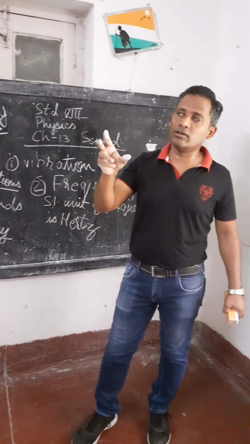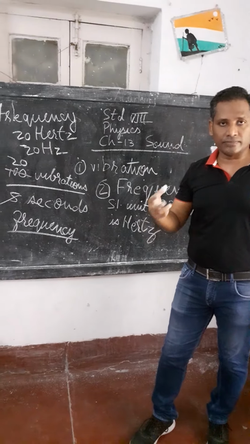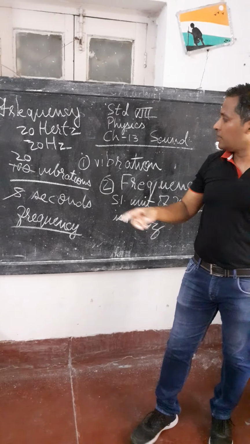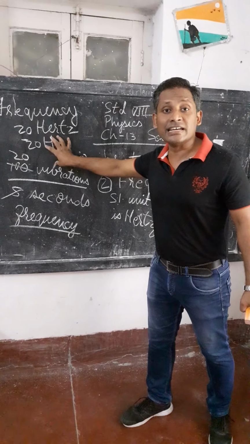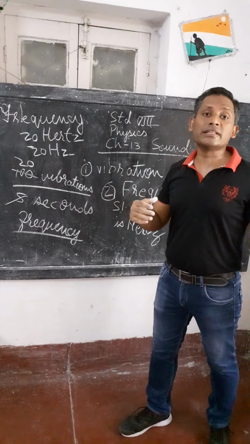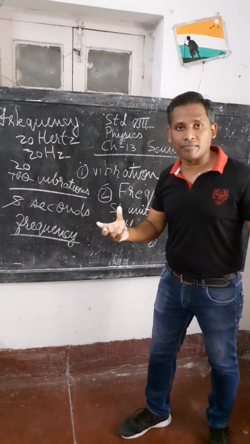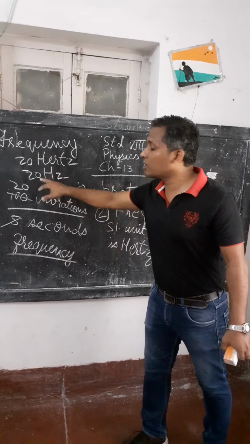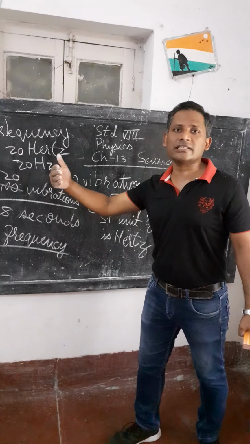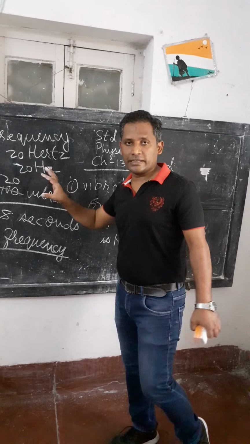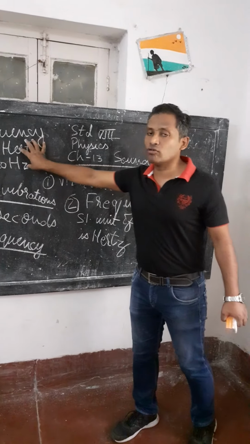Hertz is written in short form as Hz. You can also see that radio signals or TV signals have their frequency given in hertz. Kilohertz: kilo means 1000. Kilogram is 1000 gram, kilometer is 1000 meter, and kilohertz means 1000 hertz. Megahertz, gigahertz, all these are units of frequency. So hertz is the SI unit of frequency.